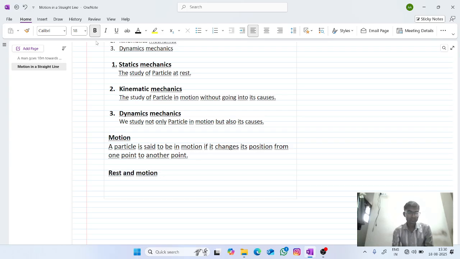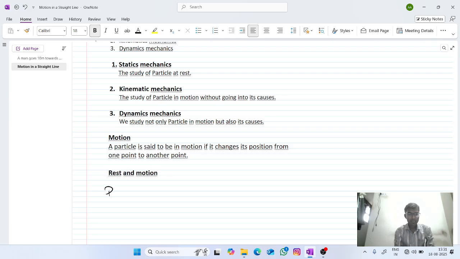It is in motion. So here you are sitting, you are at rest with respect to the train. But the train is in motion with respect to the surrounding. So this is the relation between rest and motion.